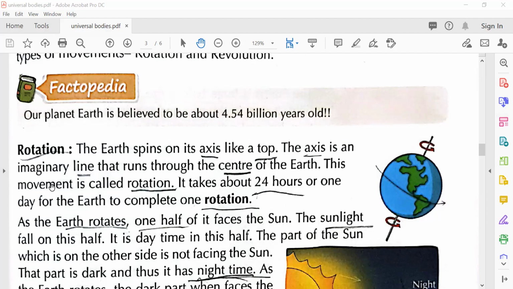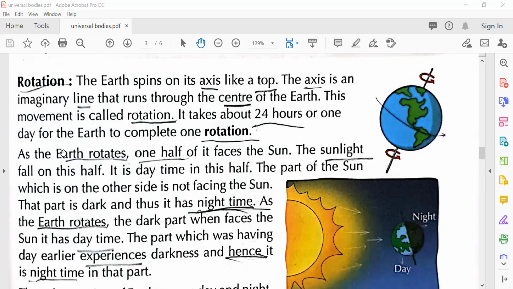This movement is called rotation. What is it called? Rotation. It takes about 24 hours or 1 day for the earth to complete one rotation. So how much time does earth take to rotate? 24 hours or 1 day.